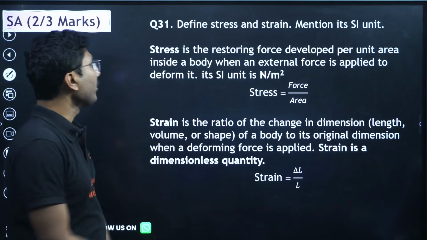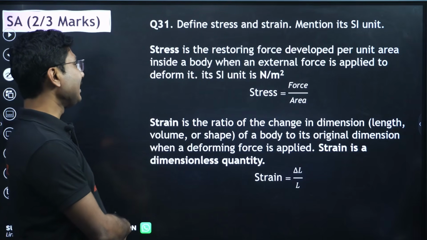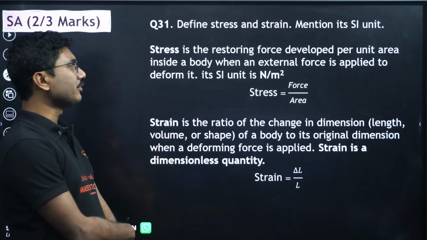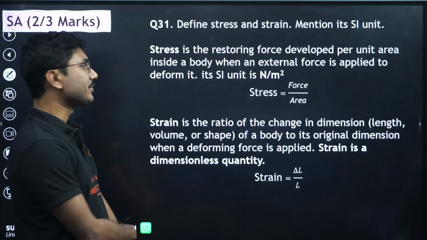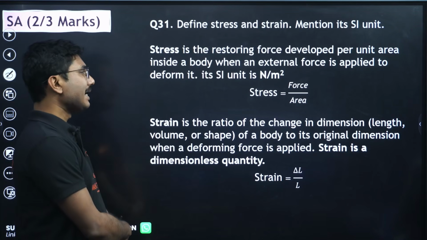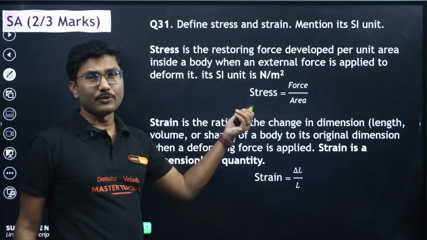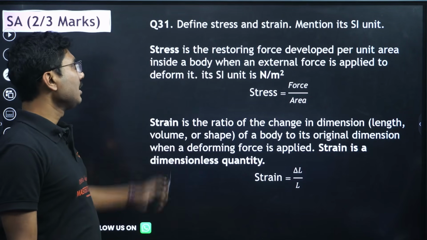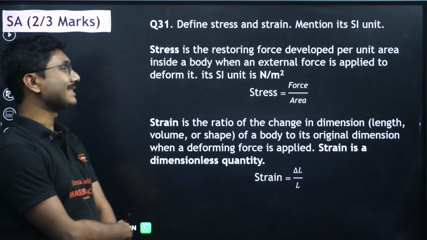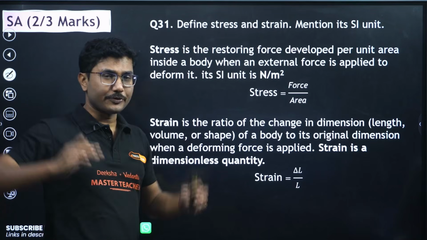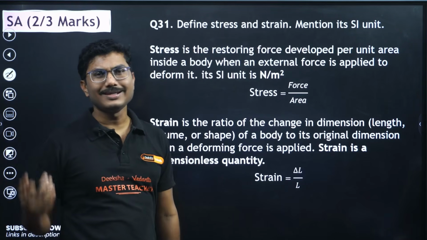Now let's move on. Define stress and strain, mention its SI unit. Stress is the restoring force developed per unit area inside a body when an external force is applied to deform it. Its SI unit is Newton per meter square, and stress is given by force per area. So if you try to deform it, the body will try to resist it, and that force is called stress.